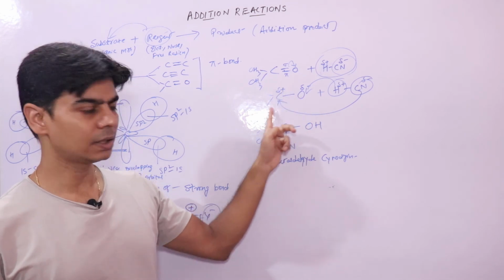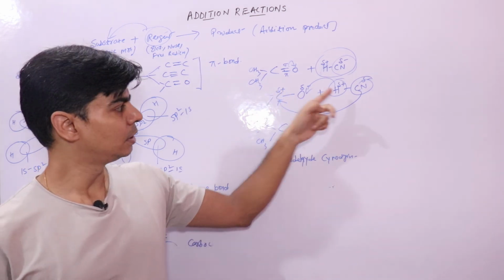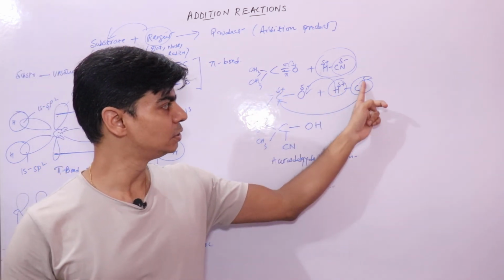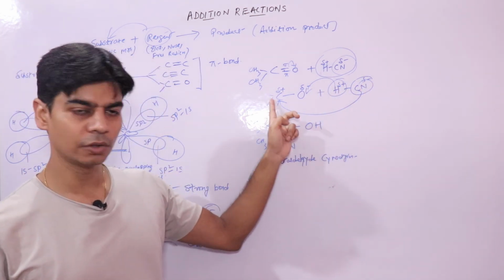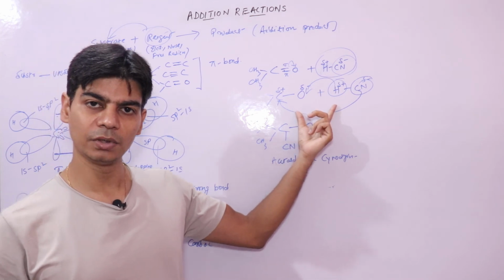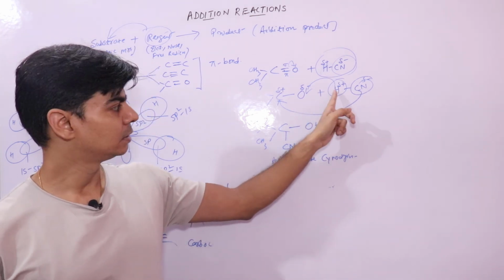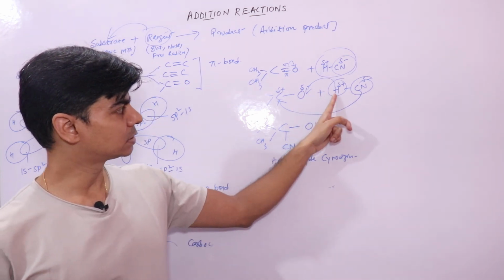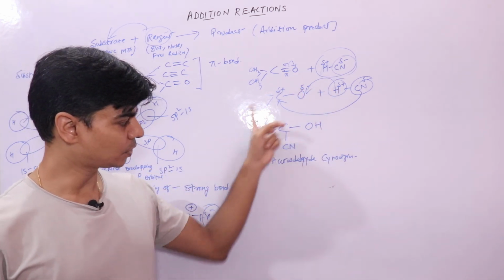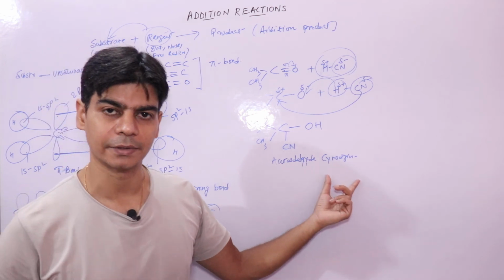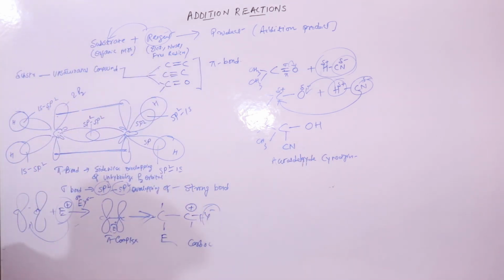You have an electrophilic carbon atom, a positive carbon atom, which would be attacked by this nucleophile. Since this attack is initiated by a nucleophile on the carbon atom, this is a nucleophilic addition reaction. Then after that, this H will attack this O to form this addition product, acetaldehyde cyanohydrin. I hope this is clear.